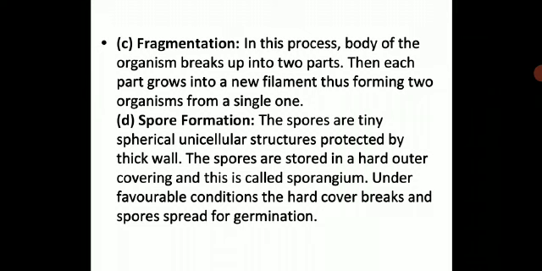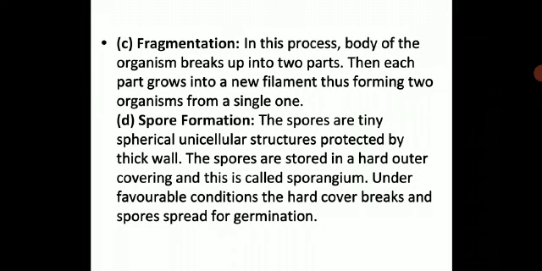In this process, the body of the organism breaks into two parts. Then each part grows into a new filament, thus forming two organisms from a single one. So you have seen the example of algae. Under algae, you have learned Spirogyra. So Spirogyra is an alga which undergoes fragmentation, that is asexual reproduction.